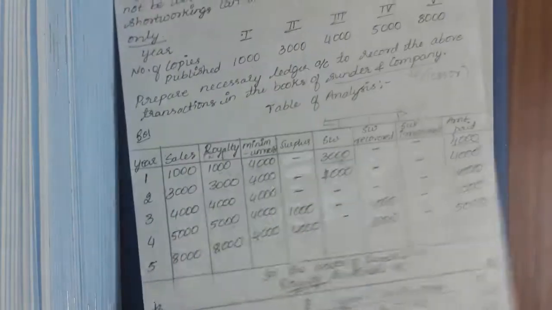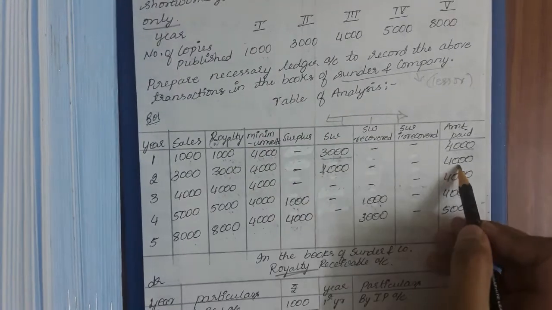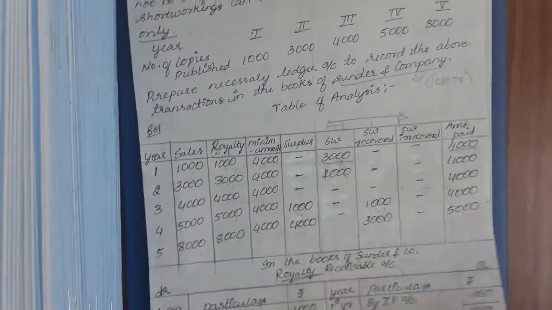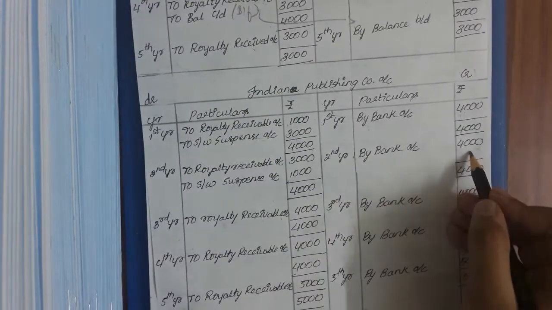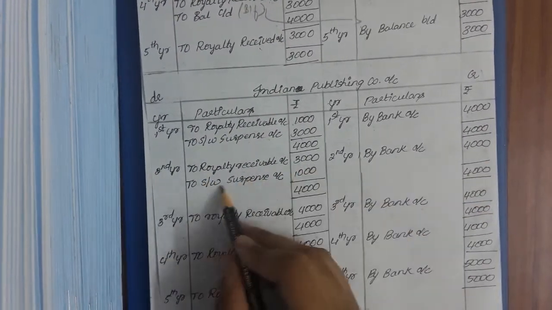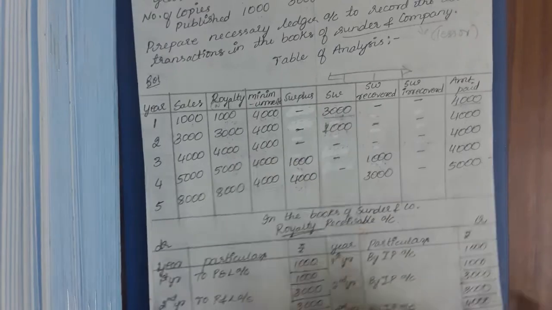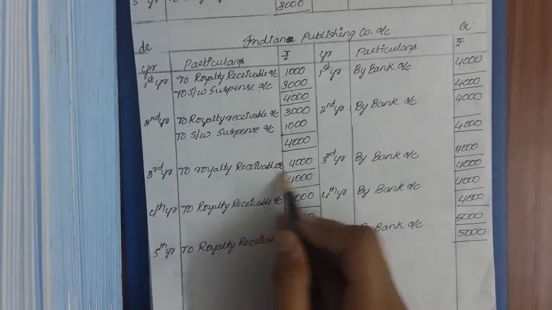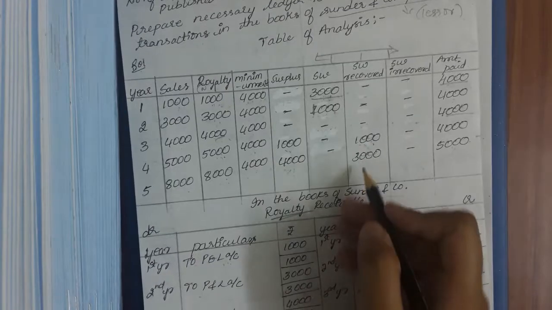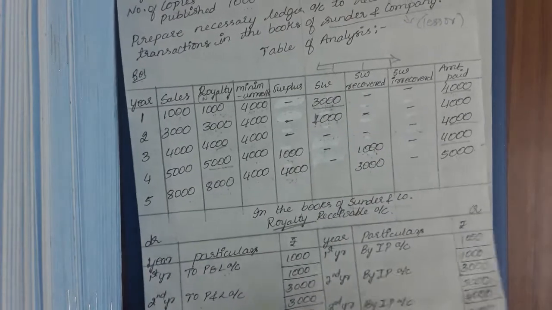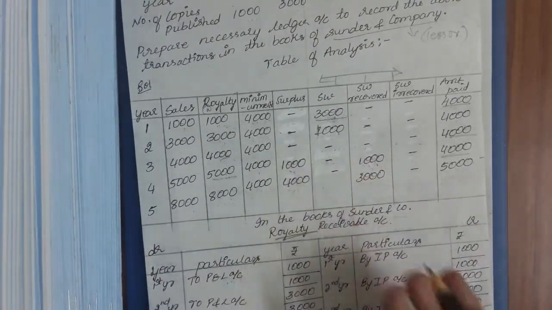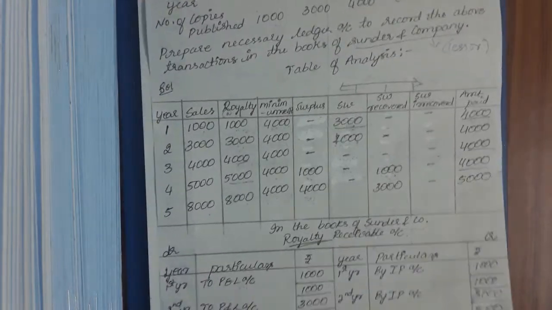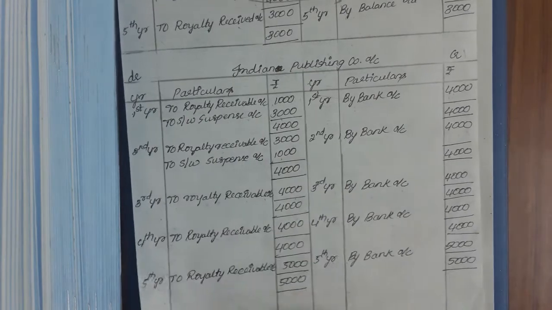In the second year also exactly this 4,000 has been distributed, that is split, 3,000 from royalty, 1,000 from short working. So by bank account 4,000, to royalty receivable account 3,000, to short working suspense account 1,000. But in the case of the third year there is nothing, you have exactly paid whatever the royalty is. So by bank account 4,000, to royalty receivable account 4,000. Fourth year also exactly whatever the royalty is you have paid. From royalty itself you have paid, there is no short working. If there is a short working you will be writing to short working suspense account. There is no short working, so you will be writing by bank account 4,000, to royalty receivable account 4,000.